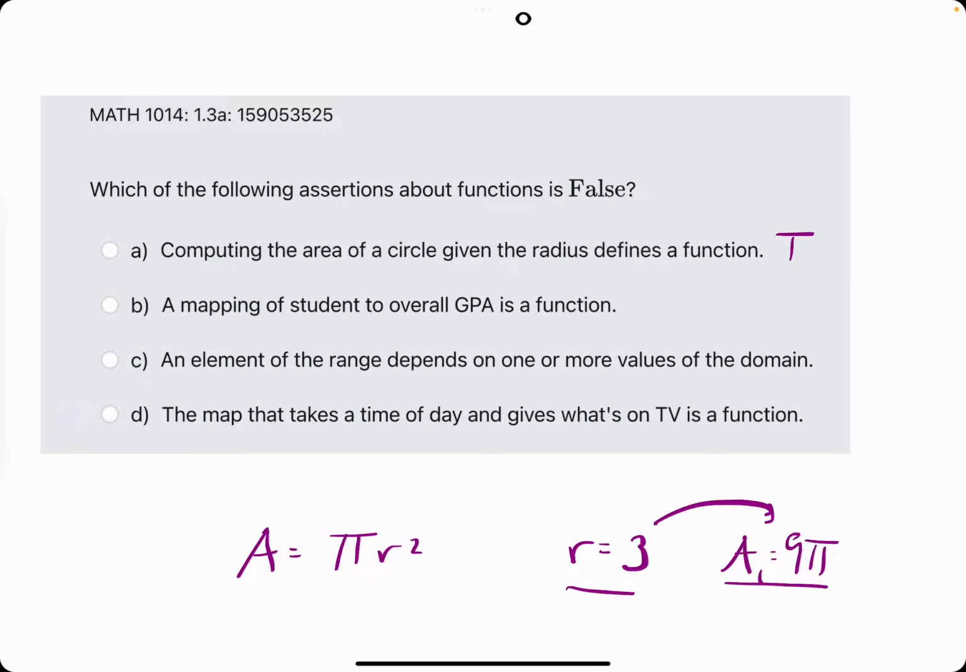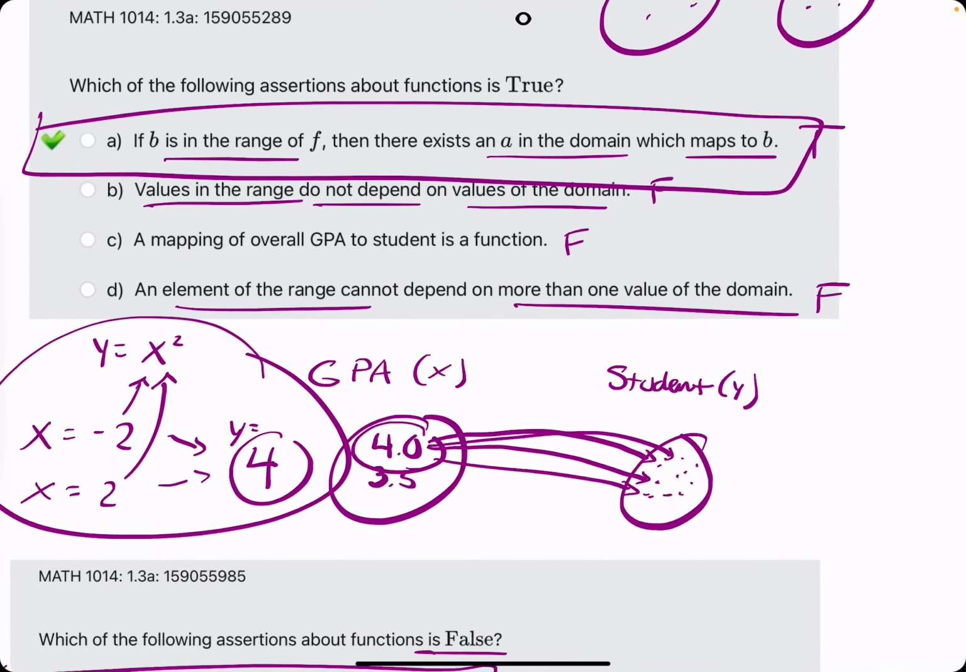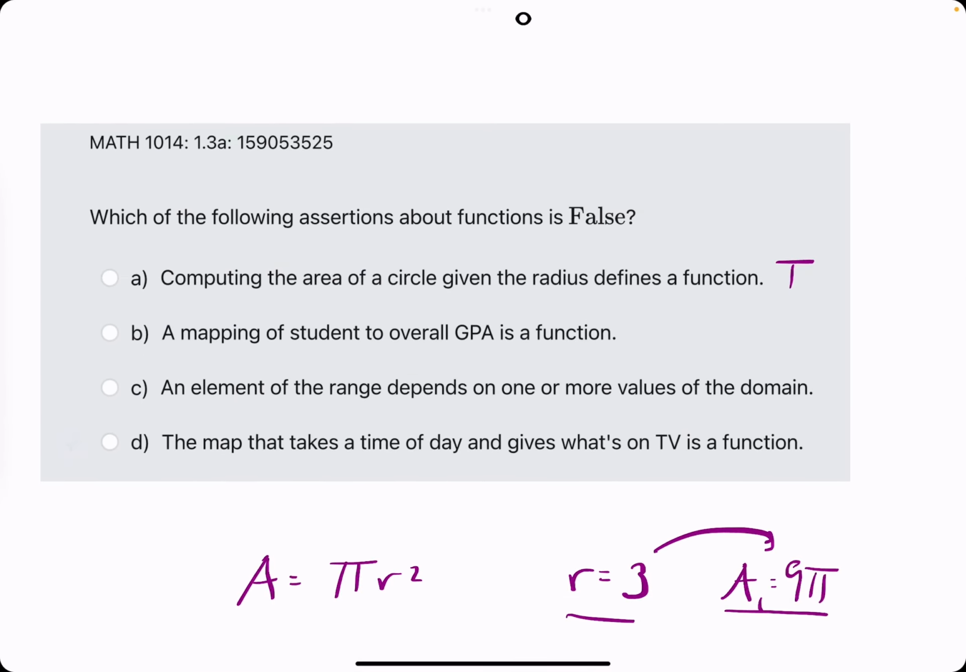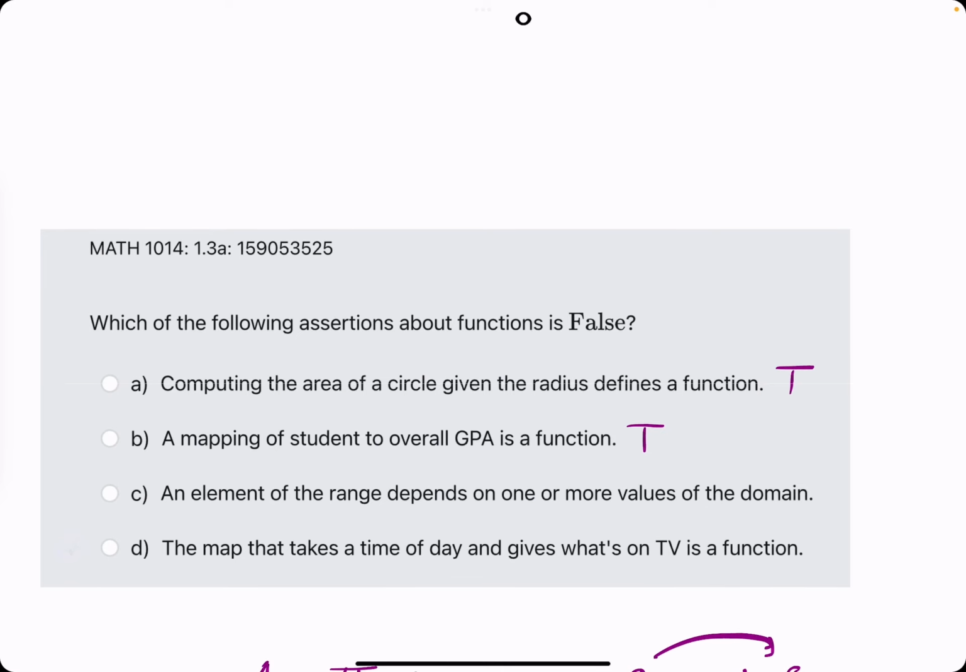All right, B, a mapping of student to overall GPA is a function. I think we did that, right? Mapping of student... oh, no. Okay, so they had it flip-flop. Back here they said a mapping of overall GPA to student is a function. Now, a mapping of student to overall GPA is a function. I think that is actually true. So they flip-flopped it, right? So they had individual students.